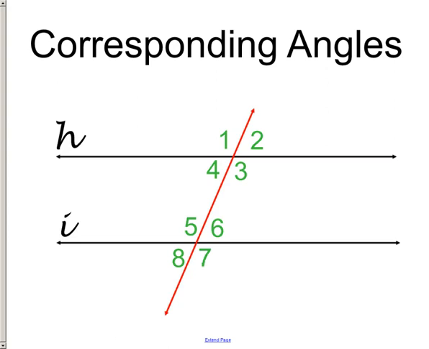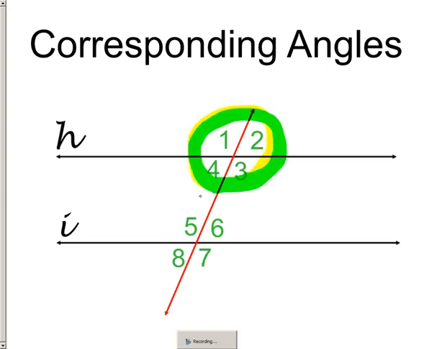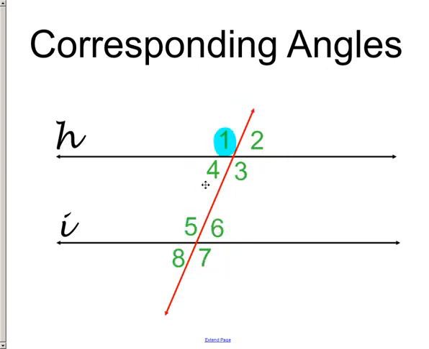Now, corresponding angles is the other thing that we need to go and examine. If you'll notice right here, angles 1, 2, 3, and 4, it's a pod of 4 angles. It's like two lines have crossed. Well, when we look at the situation of two parallel lines that are created by this transversal line, you have to understand that this same pod right here is identical. 5, 6, 7, and 8 is identical to 1, 2, 3, and 4. And so this is another idea of having sets to make corresponding angles.